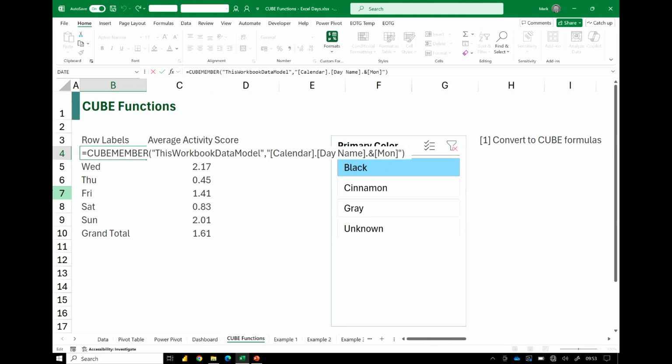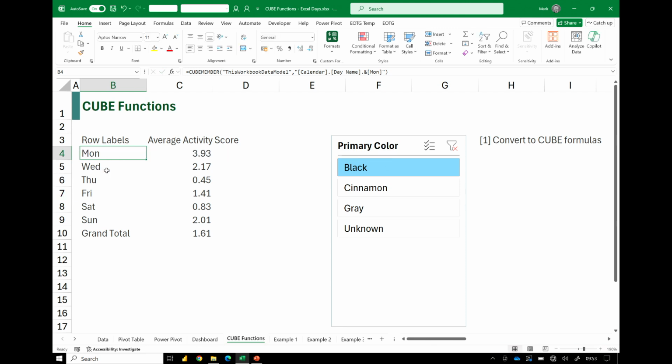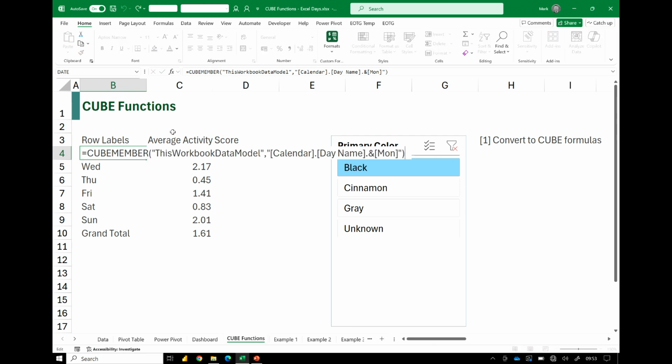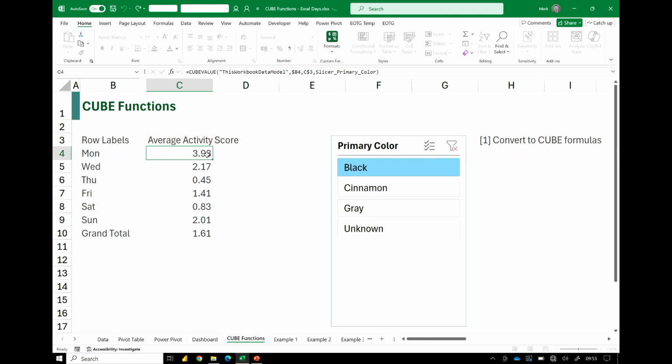We've got two formulas in here. We've got the cube member function. We'll look at that in a few moments' time. This is another cube member function up here. We'll look at that as well. And then we have our cube value function. So they're the functions that we will be working with for our squirrel-based reporting.